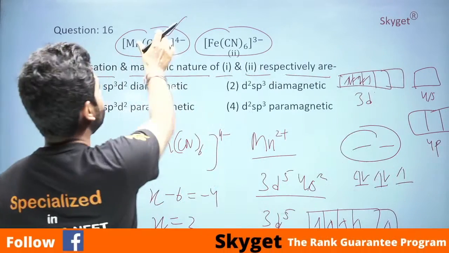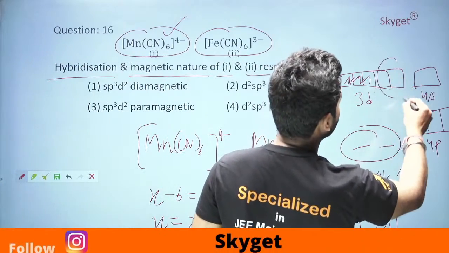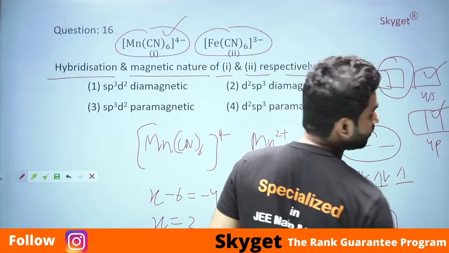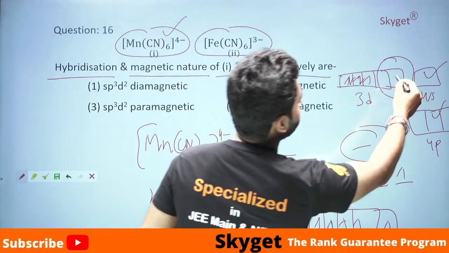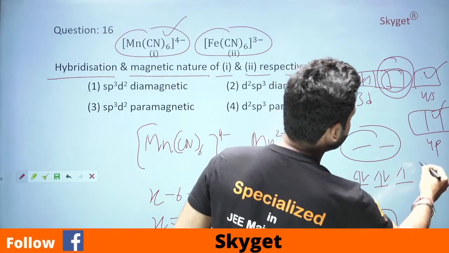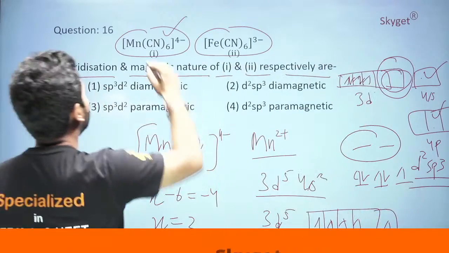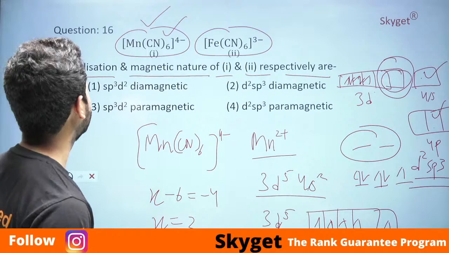The 6 CN ligands will place themselves into the 2 d orbitals, 1 s and the remaining 3 p orbitals. So it will form d2sp3 hybridization. This coordination ion will form d2sp3 hybridization directly.